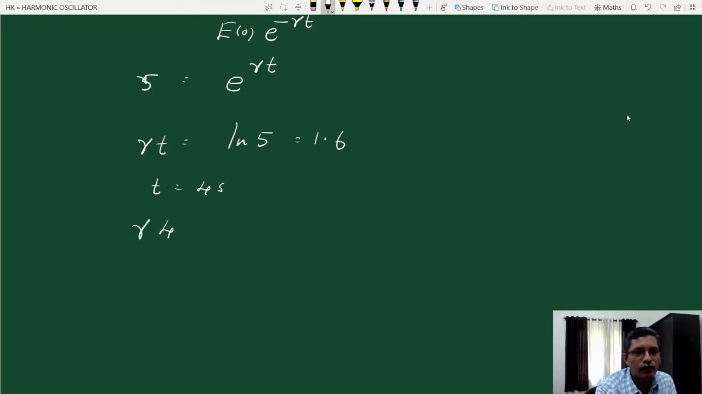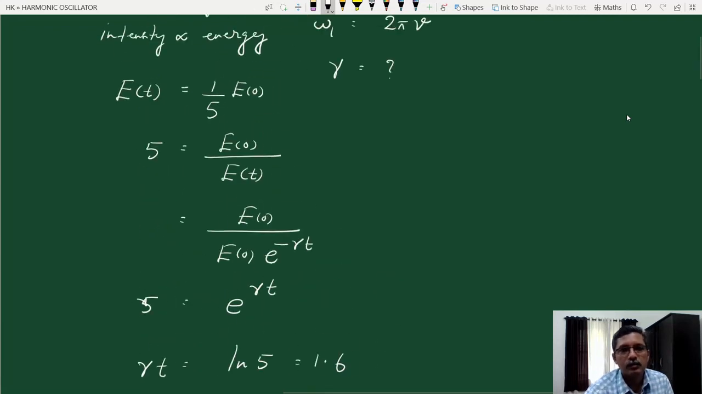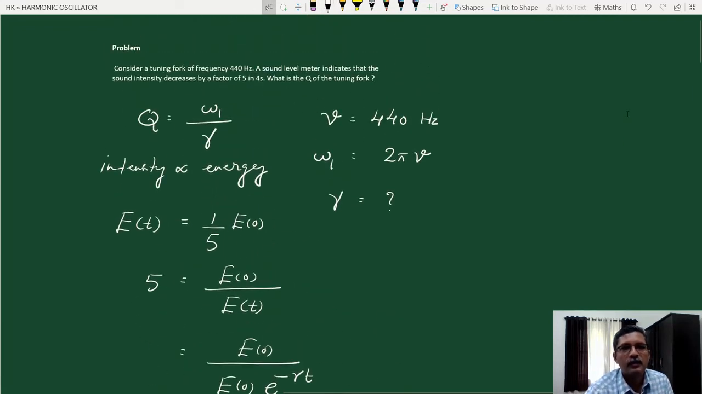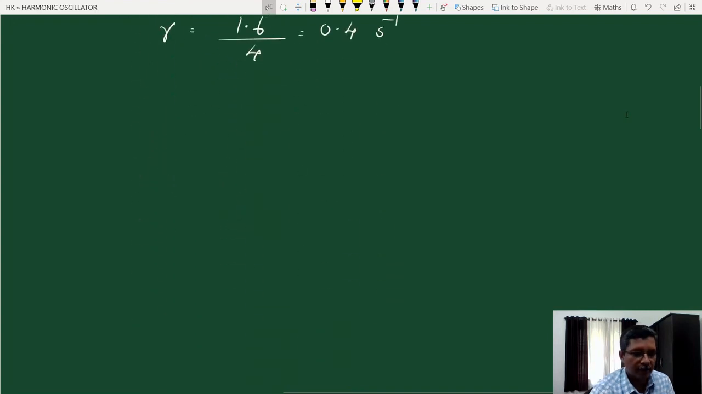So gamma into 4 is equal to 1.6. Therefore gamma is 1.6 by 4, that is 0.4 second raised to minus 1. So gamma is also obtained from this data. Now we can directly calculate the quality factor.